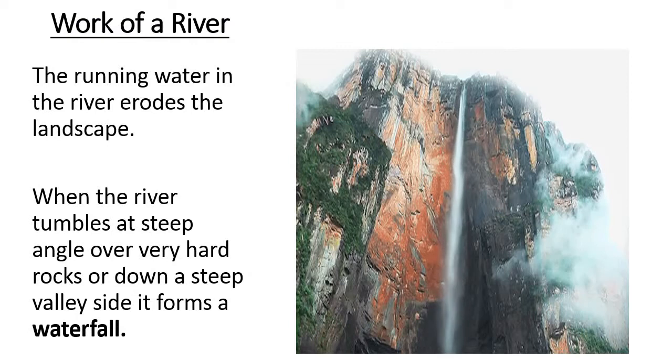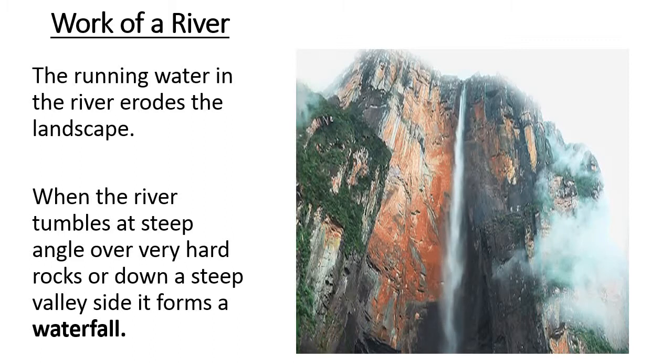So we are taking one example, that is a river. What work this agent is doing and what are the features formed, we will be studying now. The running water in the river erodes the landscape.